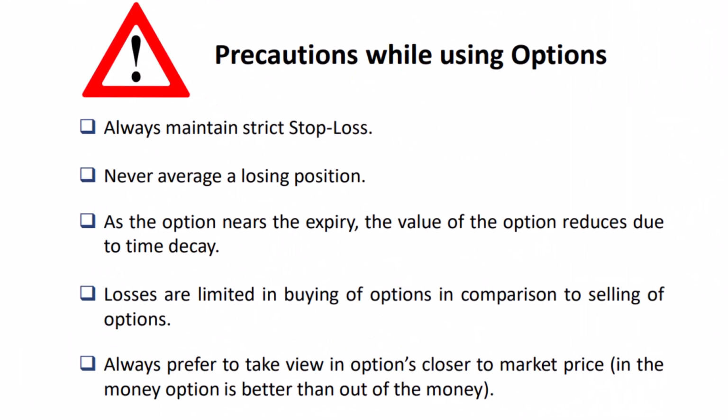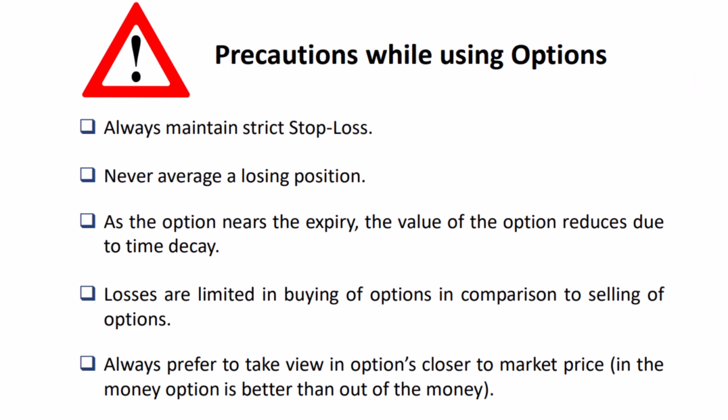Now, let's explore some essential precautions to keep in mind while using options for trading. 1. Strict stop loss is crucial. It's imperative to always maintain a strict stop loss when trading options. Setting predefined levels for stopping losses helps protect your capital and manage risk effectively. 2.